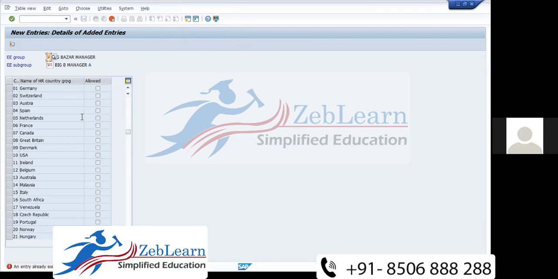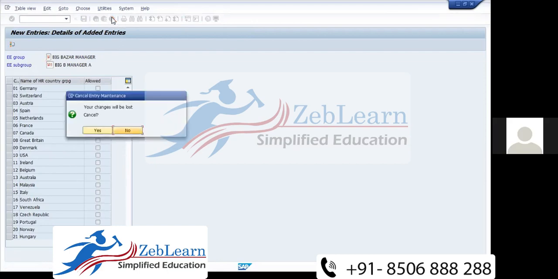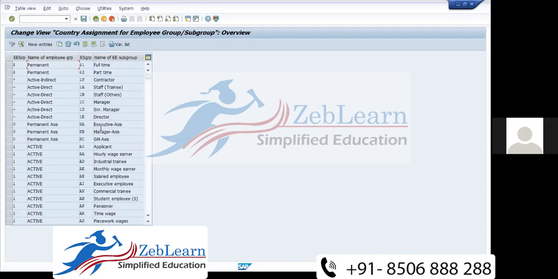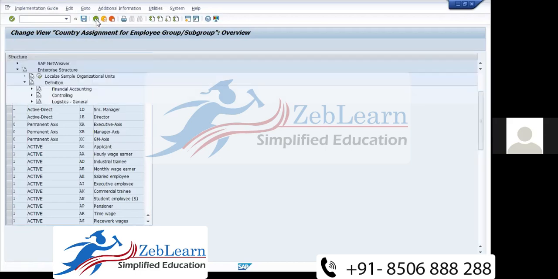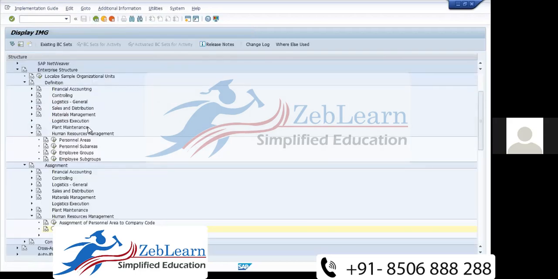Yeah, the assignment was already done yesterday. We just need to click the country grouping and save, and it will happen. Since we already did the assignment yesterday, there's no need to do that now. But everyone has to do it. When you work in your own system, you have to create each and everything. Okay, so now this part is completed.